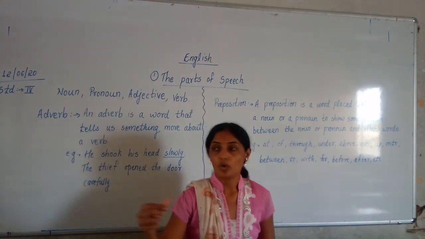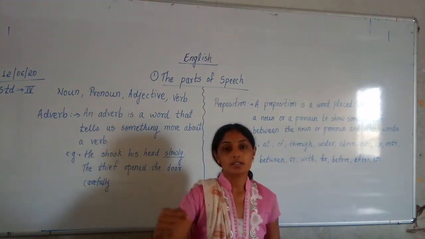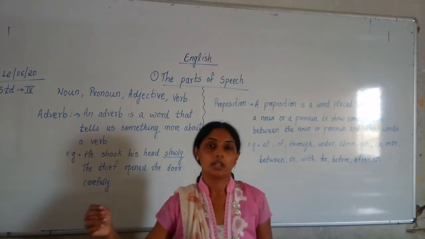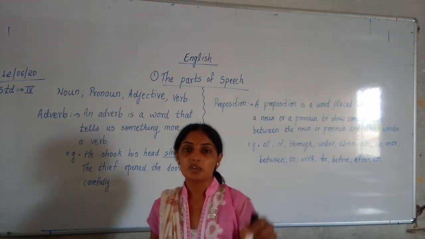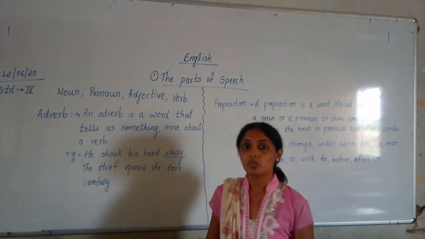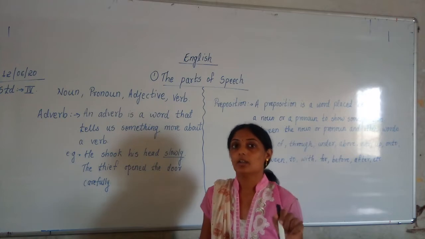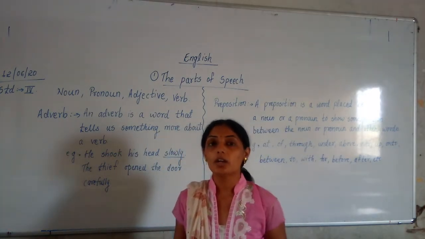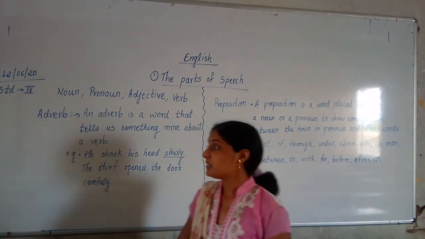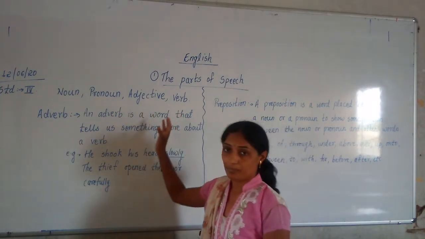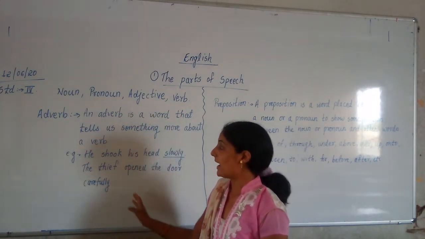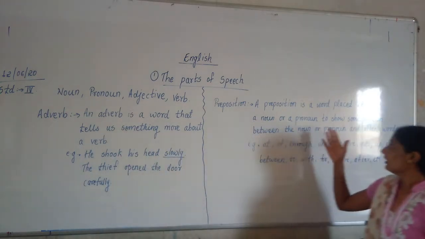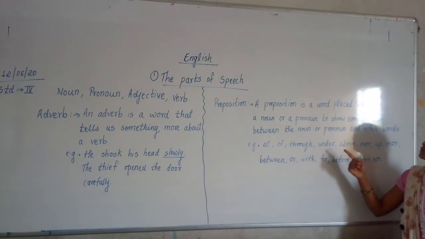Students write in the book, or students write. Students in the class of standard 4 write the notes in their book. So what is the action going on over here? The action going on over here is writes. So writes is the word which is a verb. In this way we have studied the first 4 parts of speech, and today we are going to study adverb and preposition.